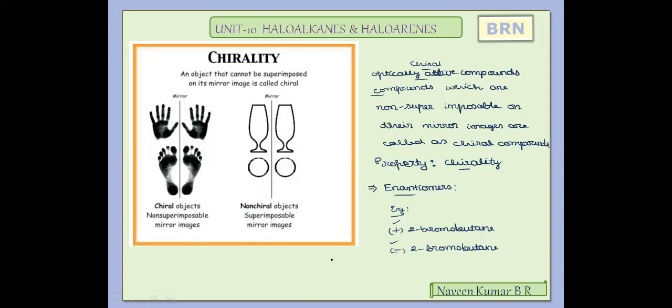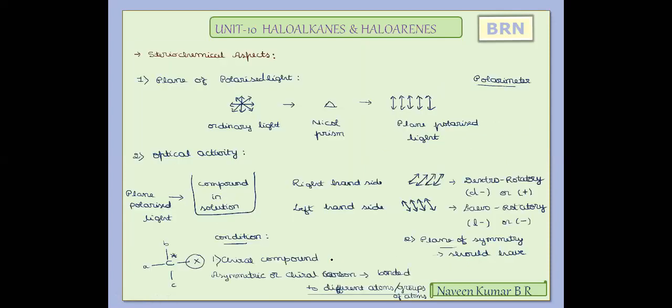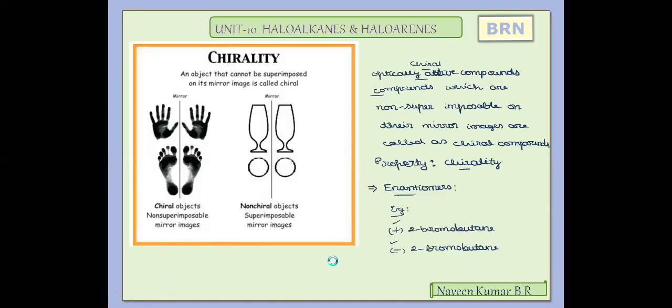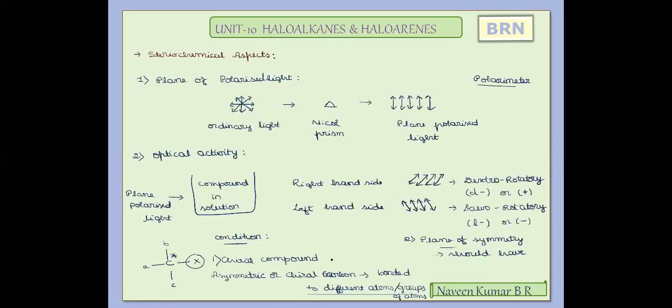To summarize, we need to recall what plane polarized light is, what optical activity is, what a chiral compound is, and what an asymmetric carbon is. By understanding that, we understand what chirality is and what enantiomers are. To repeat the concept of plane polarized light: ordinary light contains waves oscillating in all possible directions. If such light is passed through a Nicol prism, the light waves oscillate in one particular direction. Such light is called plane polarized light.